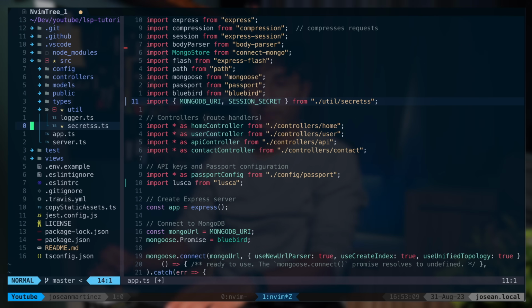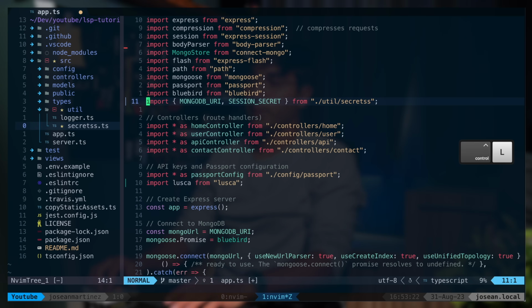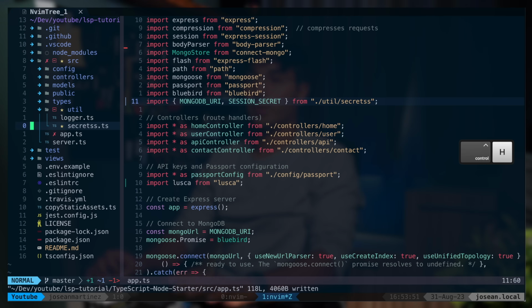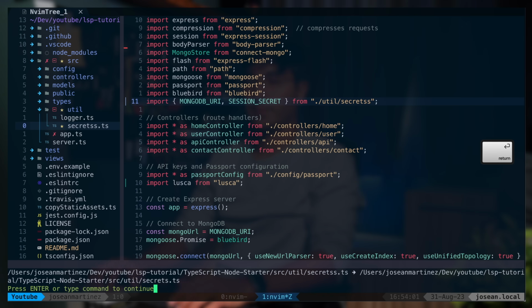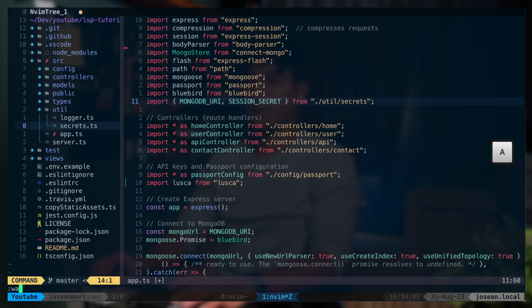And because the TypeScript language server is one of the servers that supports this functionality, because not all of them do, you'll see that in the import, the secrets file gets updated to the new name. To save this change, you can do :wa to write to all of the affected files. I'm going to undo that by renaming the file again to secrets with a single S. And I'm going to do :wa. :wa stands for write all.